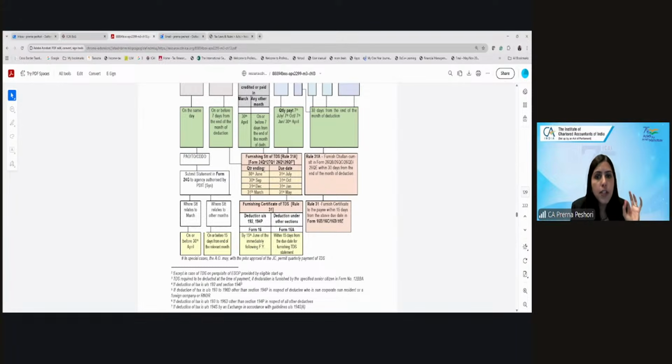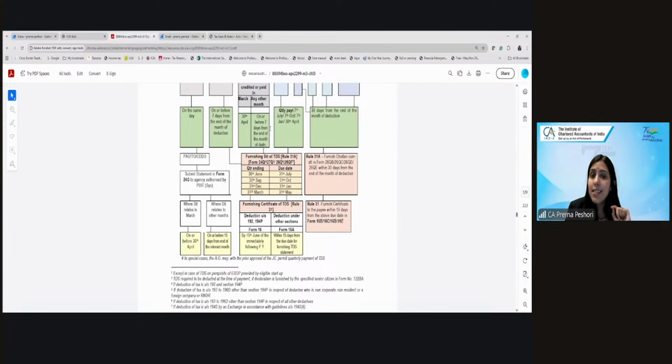The due dates for all of these remain the same. It has to be submitted quarterly, for every quarter by the end of the next month, except in the case of the 31st March quarter, where it has to be submitted by 31st May. So this is what you have to submit. Now, in case there was a question asked, if there is no deduction, do we have to submit for that quarter? The answer is no.